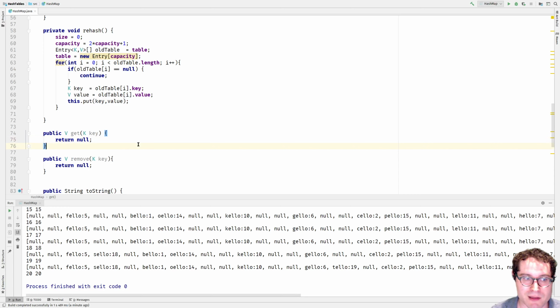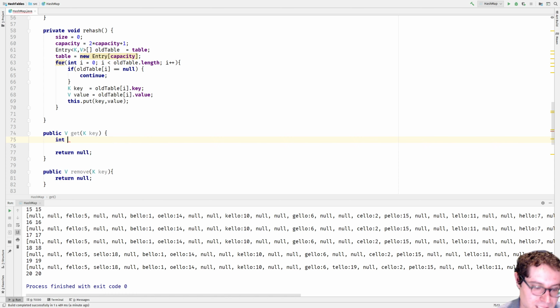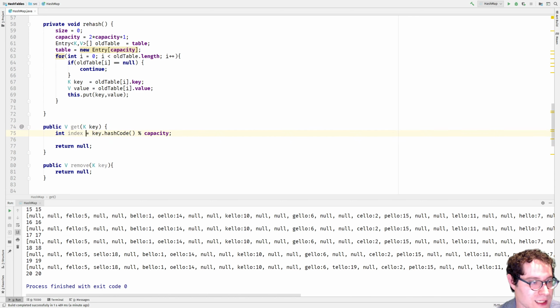All right, so the get method, not too bad now that we've already got this. First thing, we have to figure out what index the key is going to be at. So here, int index is equal to key dot hashcode mod capacity. Mod the capacity of the table, get the index.